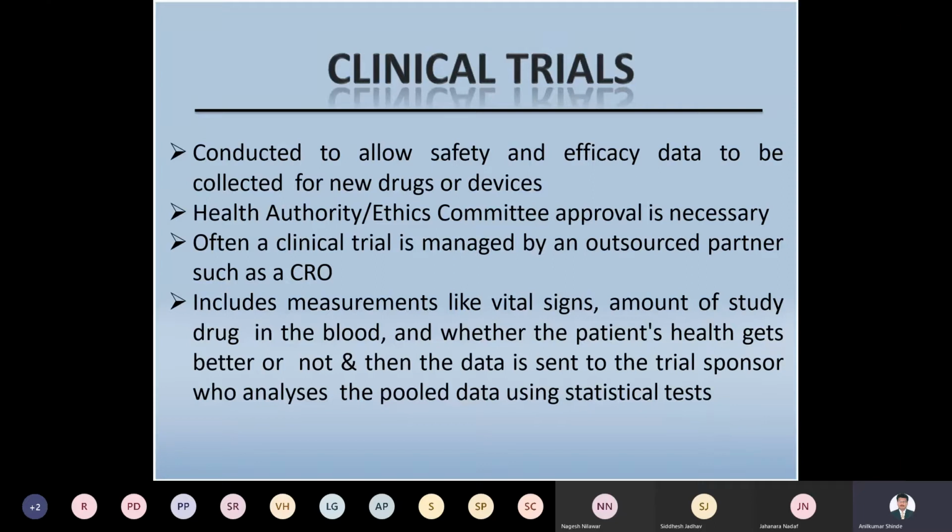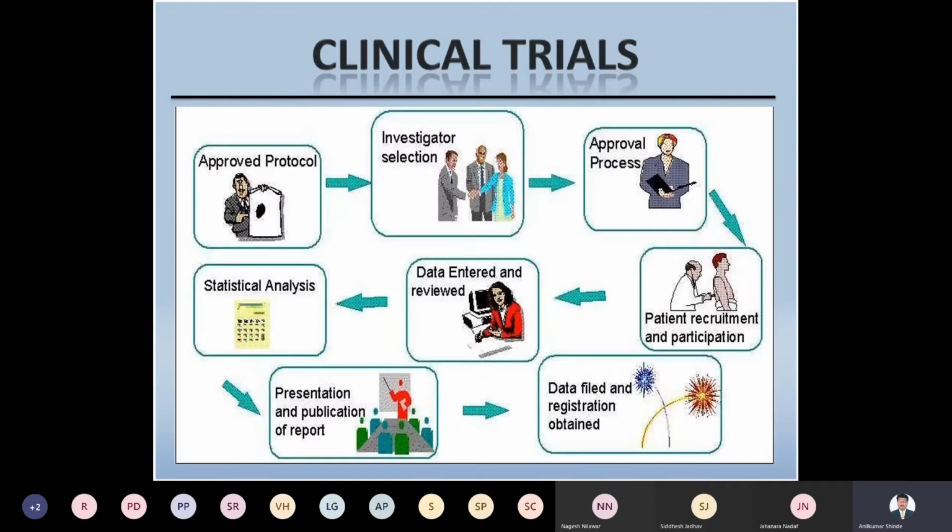So in the measurements of the studies, different data is collected, maybe a study of the blood. Whether the patient's health is good or not, what the status of the patient is, will be determined by collecting data in various ways, by examining different body fluids, right? Maybe blood or urine. This can generally be used for that. And after collecting the various data, this data will be subjected to different statistical testing methods, right? This is a way to conduct clinical trials, right?